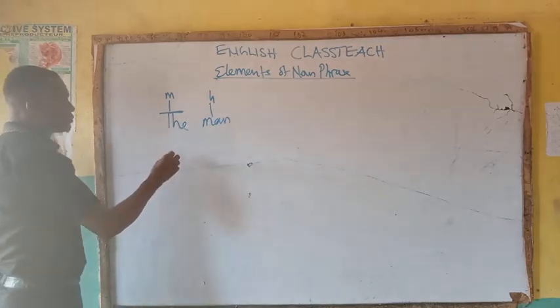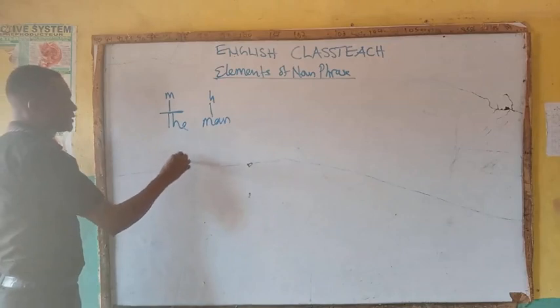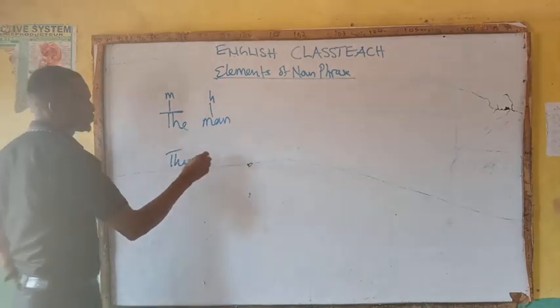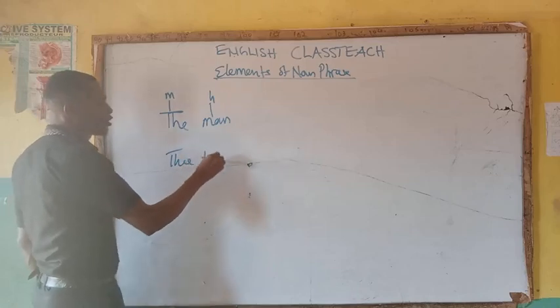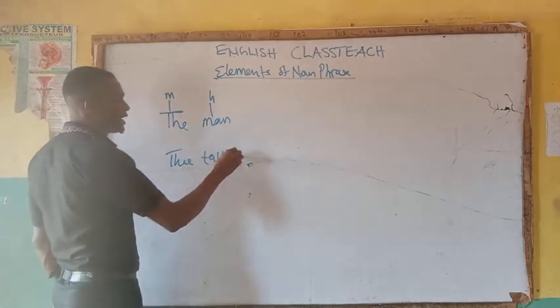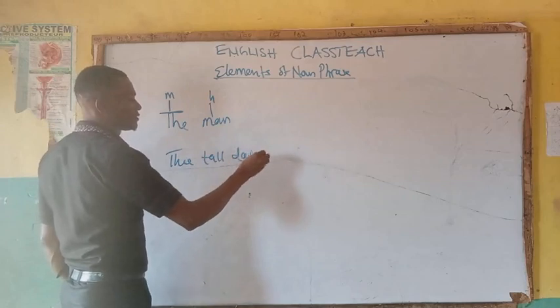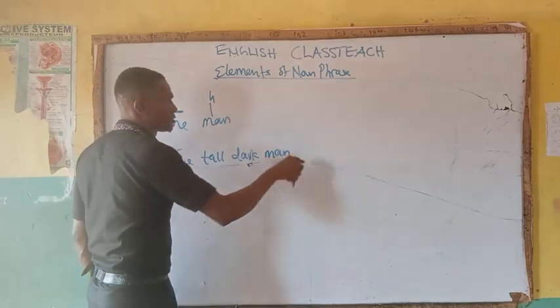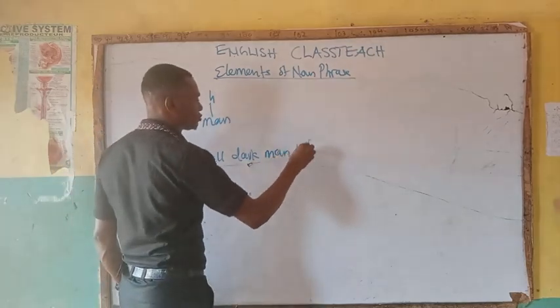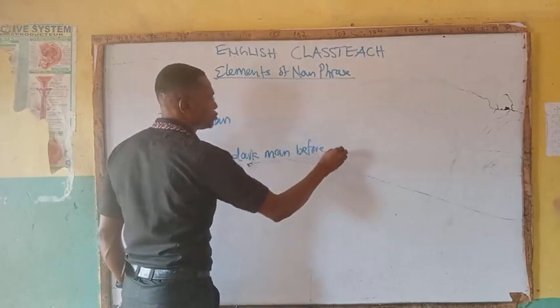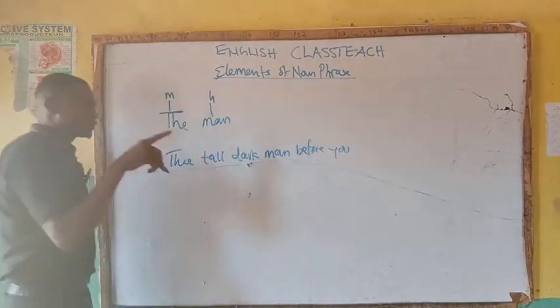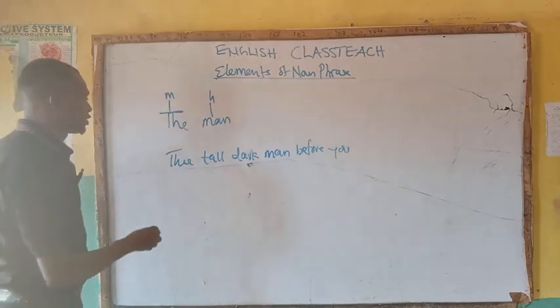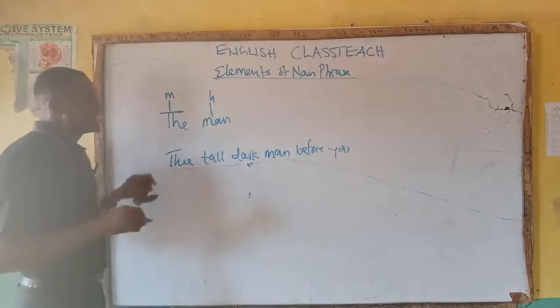Then another example, like the tall, dark man before you. The tall, dark man before you. Here, now, what is the head word?